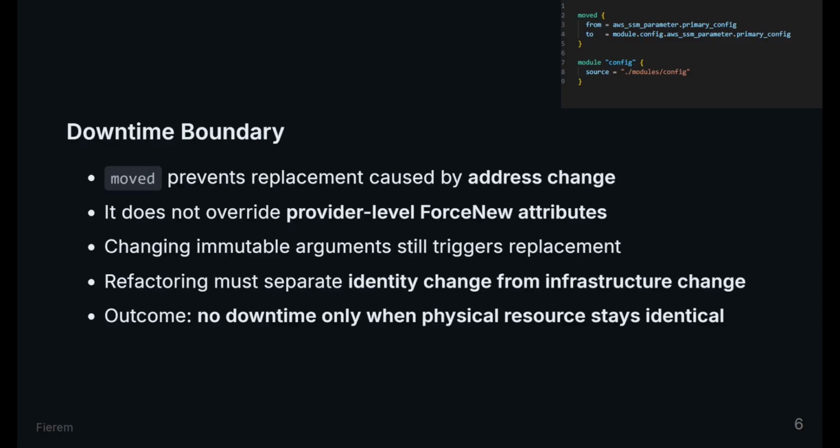A moved block prevents replacement caused by an address change. It does not override replacement caused by a real provider level argument change. If you refactor the label and also change a forced new attribute, downtime risk returns because the provider may require a new object. The outcome is a critical boundary.